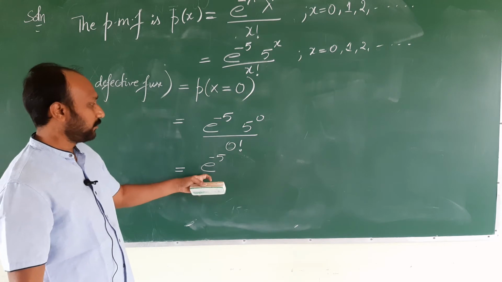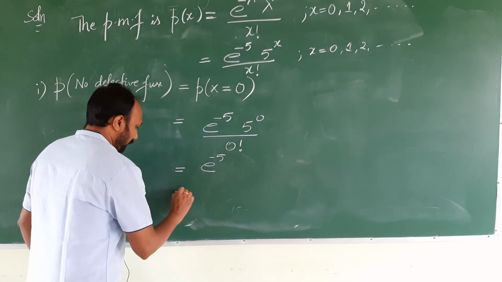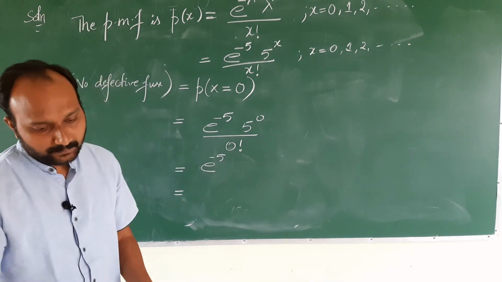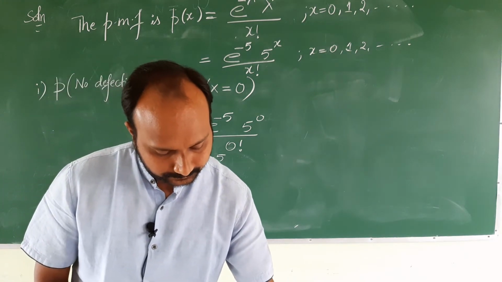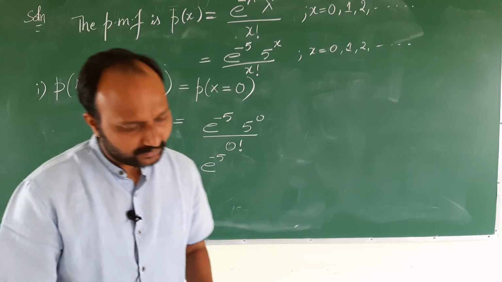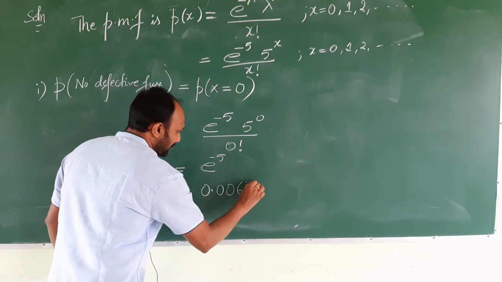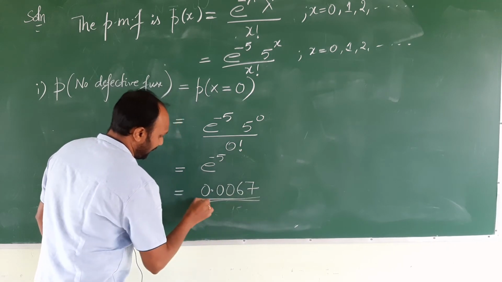If you go through the Poisson distribution table, e to the power minus 5 will be 0.0067. So, this is the answer.